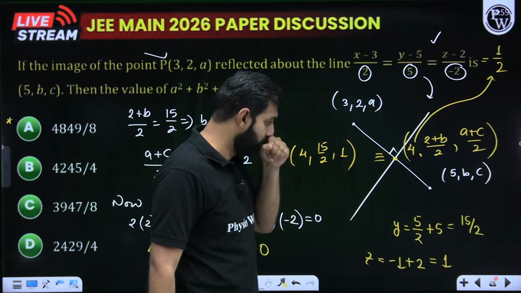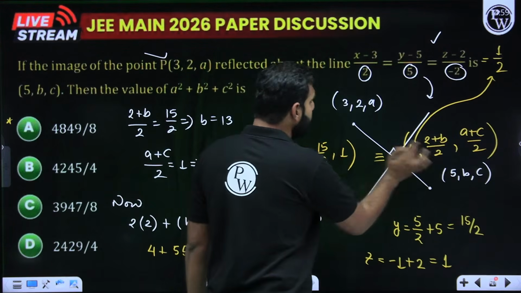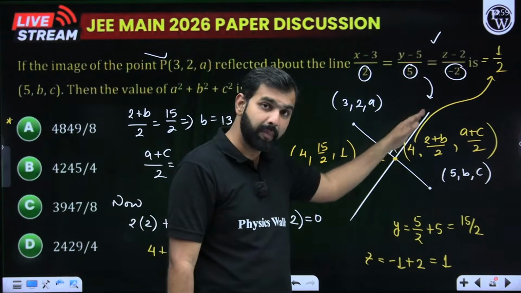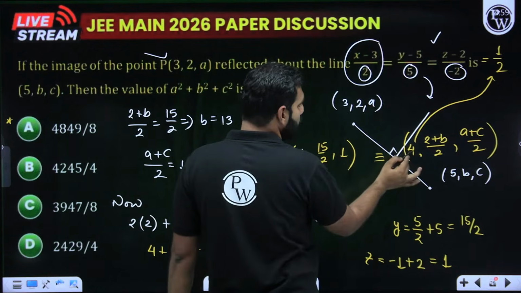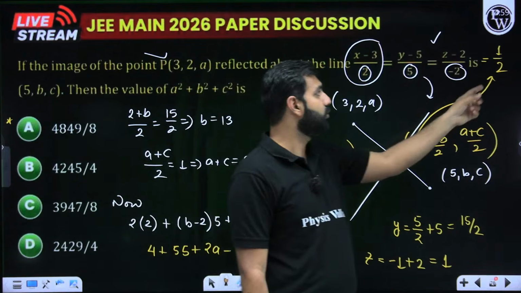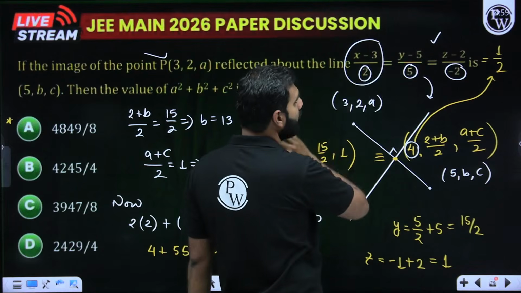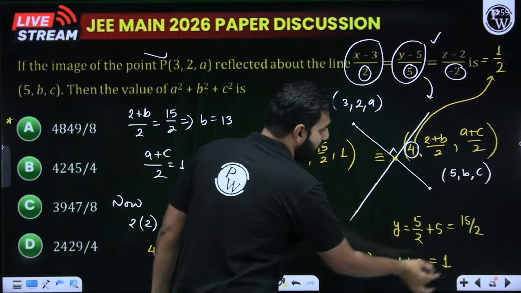So I'll say 3 plus 5 by 2, 2 plus b by 2, and a plus c by 2 will be the midpoint of this line segment, which will be lying on this line. So what I'll say is that if I put x minus 3 by 2 as 4, what I get is, I hope you are understanding, 4 minus 3, 1, so it gives me 1 by 2. So when I put y minus 5 by 5 as equal to 1 by 2, I get 15 by 2.